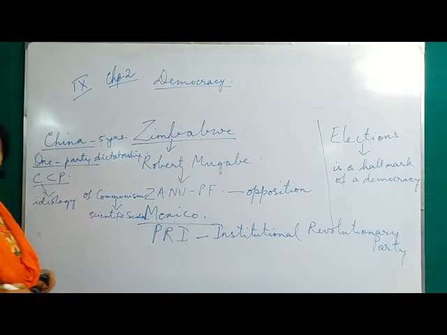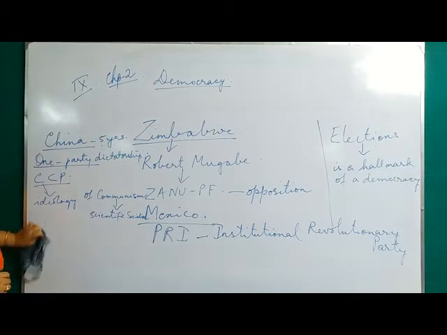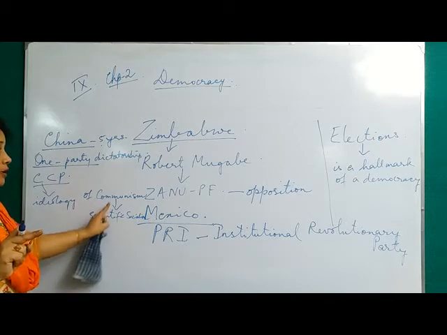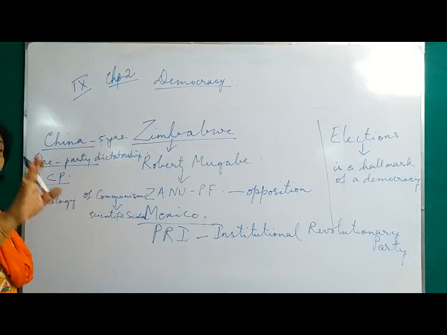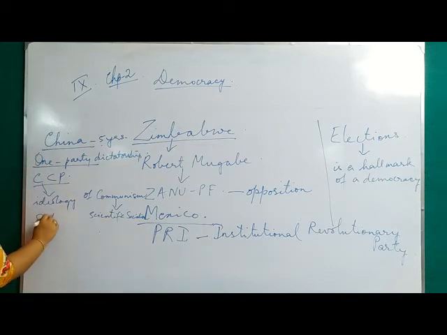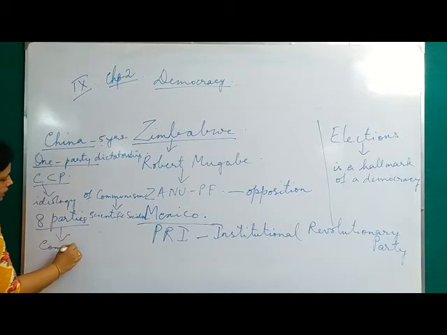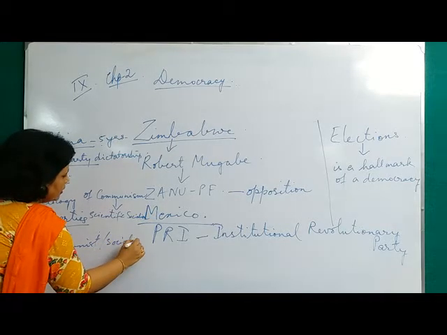So this CCP, Chinese Communist Party, never allows any other party which is not socialist or communist in nature to take part in the elections. There are only 8 parties in China, and these parties are communist or socialist in their ideology.